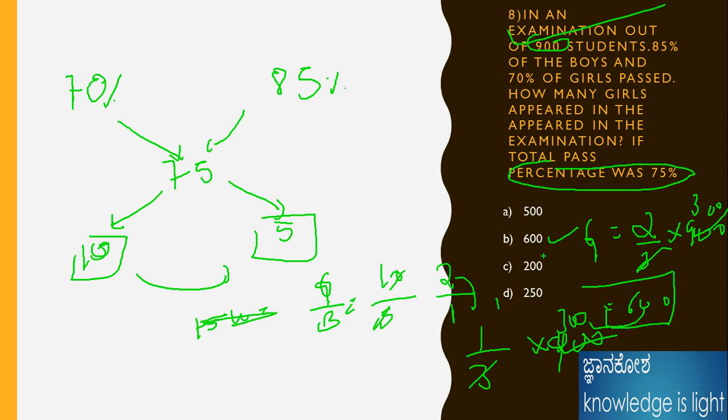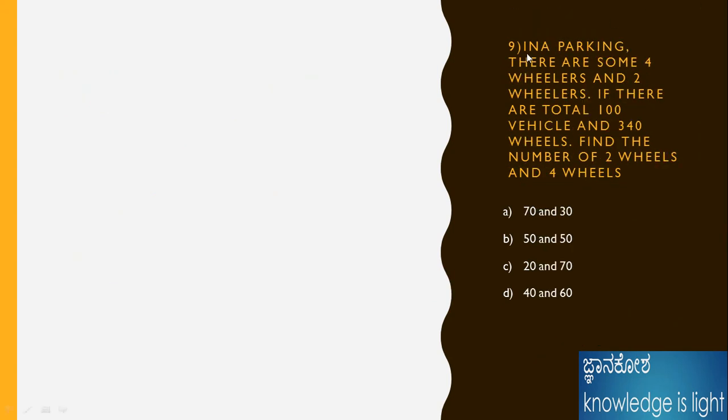Fine. This is one more problem, I will wind it up. In a parking lot there are some 4-wheelers and 2-wheelers. 2-wheelers are nothing but bikes, and 4-wheelers are nothing but cars. The total number of vehicles is 100. It is not mentioned how many cars are present. Total vehicles is 100, and 340 wheels. The average, the middle value: total wheels is 340 and 100 vehicles, then 3.4 wheels is the average value.